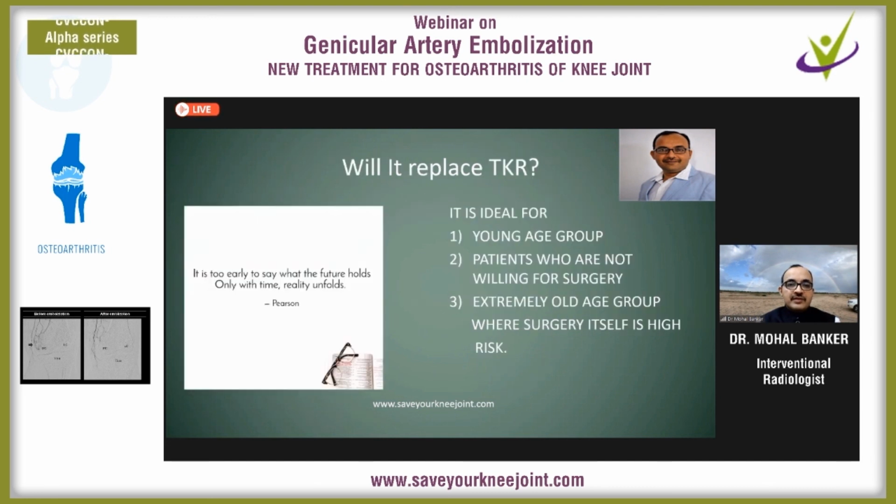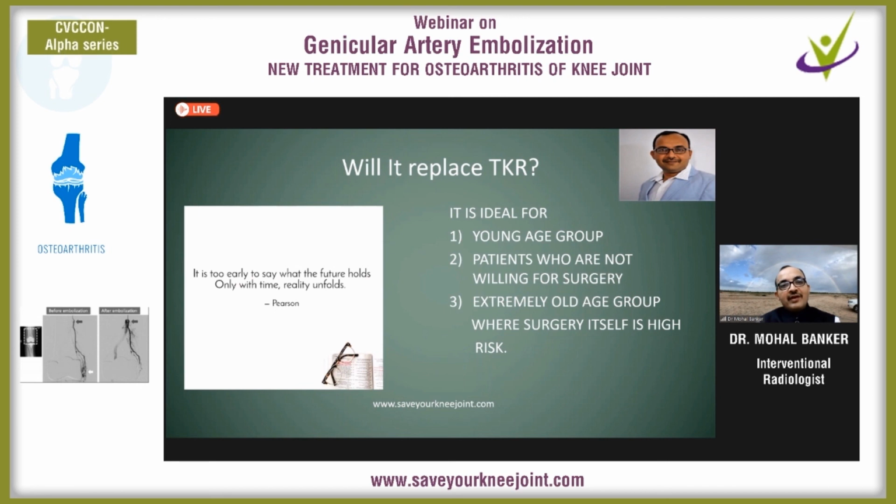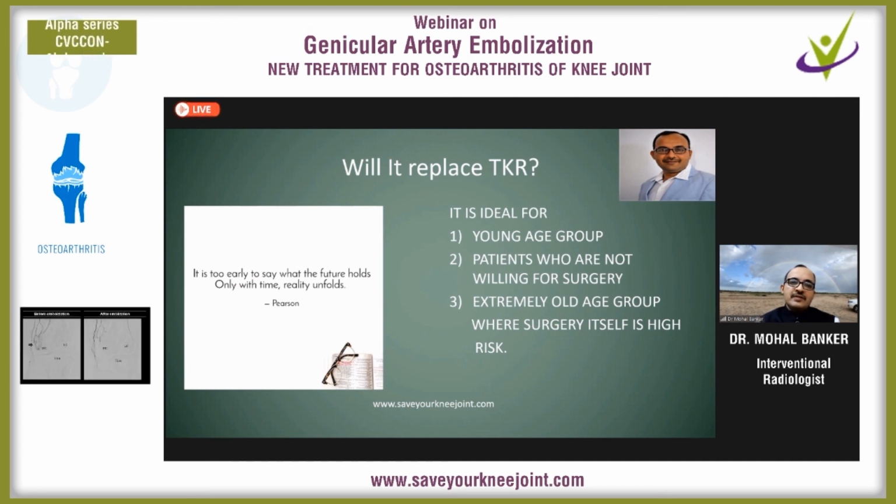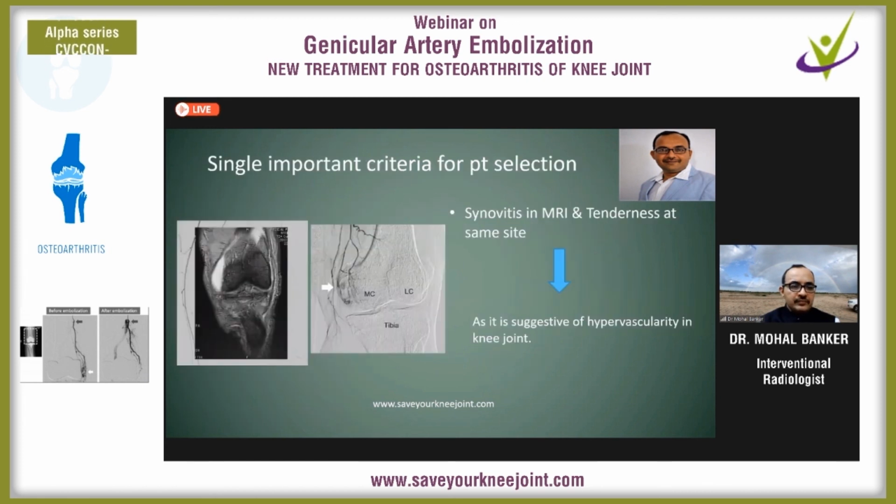in these patients. So many of my orthopedic colleague friends are asking me, will it replace TKR? And I always tell them this procedure is helpful for mild to moderate osteoarthritis. So TKR is not going to become obsolete. But it's too early to say. Let's see how the future unfolds. But genicular artery embolization is very useful for many patients.